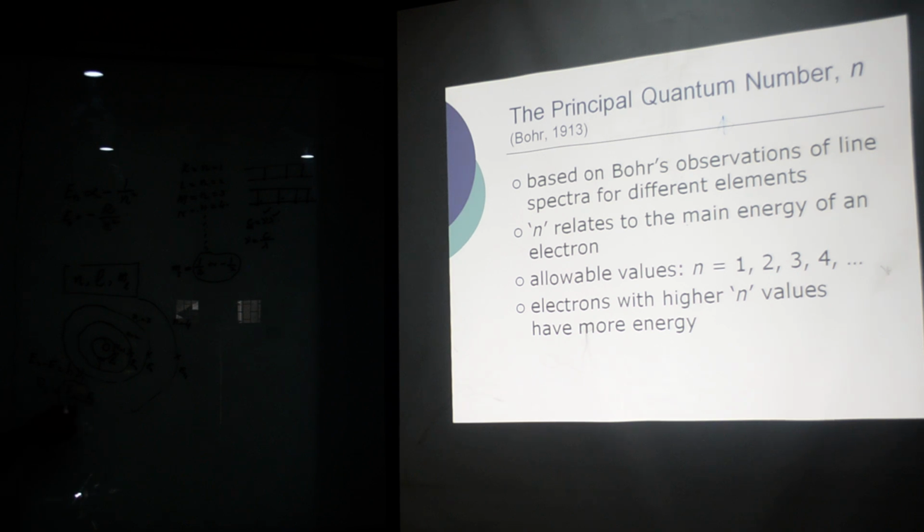This will be the frequency of the emitted radiation when the transition is taking place from n is equal to 2 to n is equal to 1.